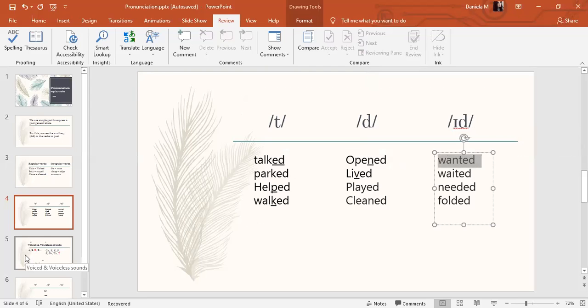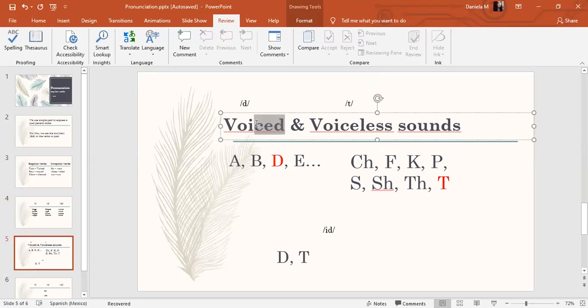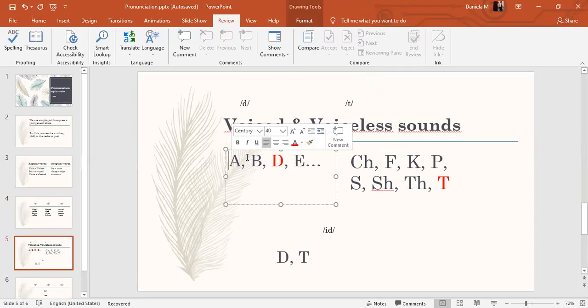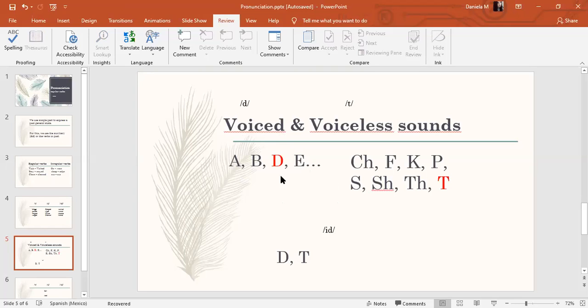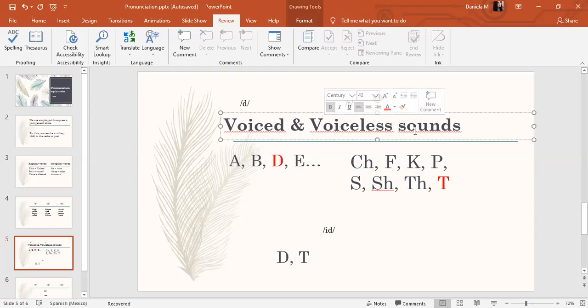We have two different types of sound, which are voiced and voiceless sounds. Voiced sounds are the ones that cause vibration in your vocal cords. So, for example, if you touch your throat and you say a vowel sound, and so on, they produce vibration. And voiceless sounds are the ones that do not produce or cause vibration in your vocal cords.